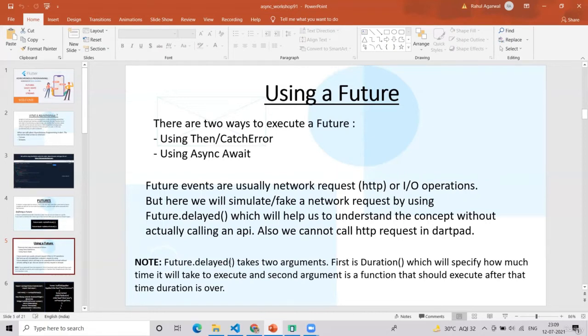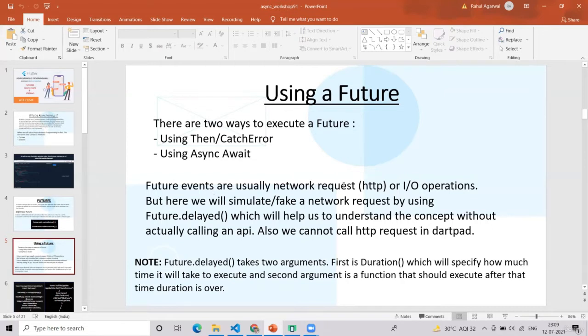This Future.delayed takes two arguments, so to execute it, we have to pass two arguments. First is the duration, which specifies how much time it will take to execute. And the second argument is a function that should execute after the time duration is completed.